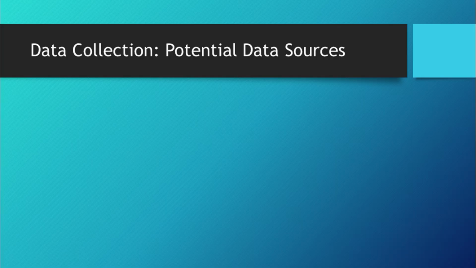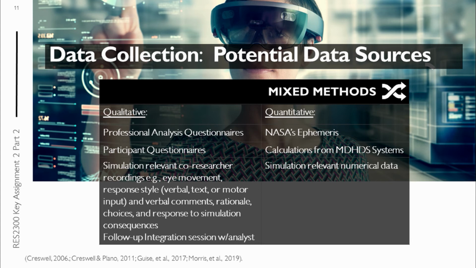Data collection, potential data sources for mixed methods. Qualitative data. Qualitatively, we're going to use professional analysis questionnaires. We're going to use that product to create the participant questionnaires.